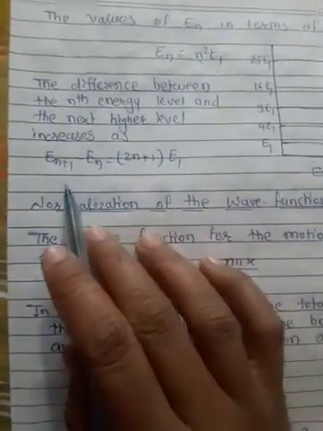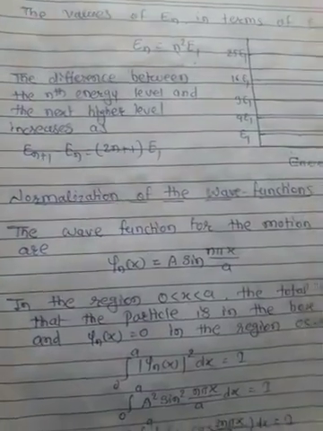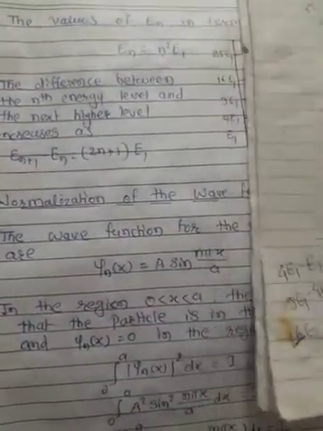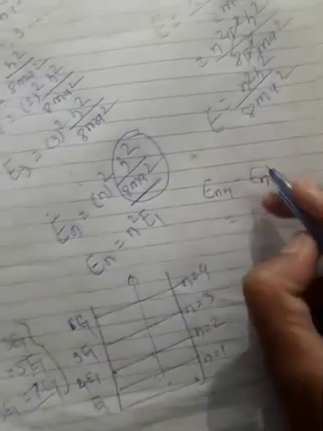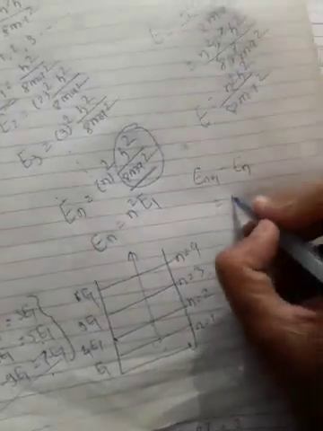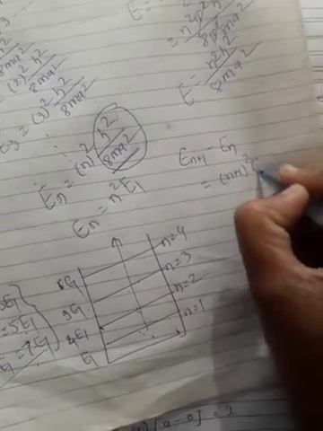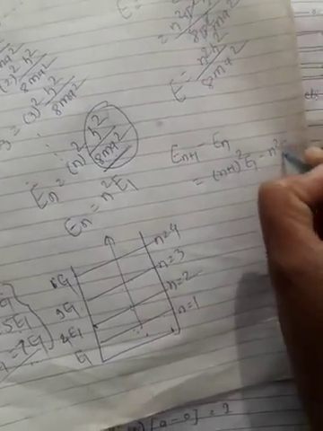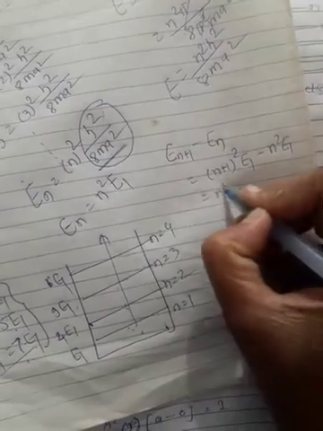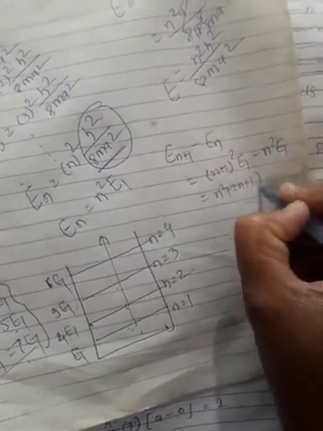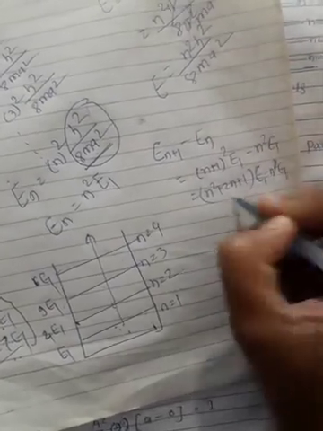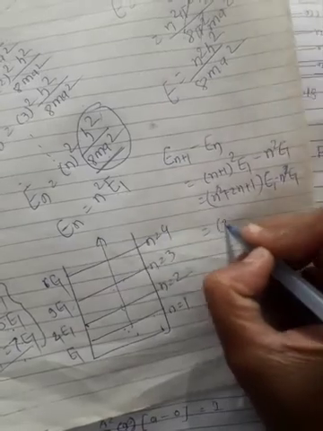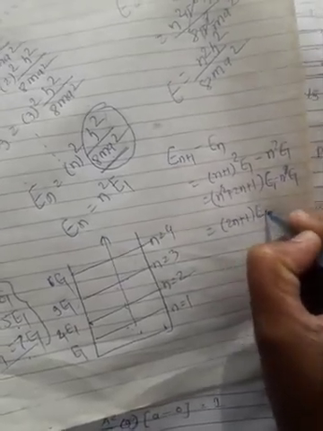Then the difference between the nth energy level and the next higher energy level increases, and this can be written in terms of the formula: E(n+1) minus En. Here n plus 1 gives (n plus 1) whole square E1 minus n square E1. After solving this, we get n square plus 2n plus 1 times E1 minus n square E1. The n square E1 terms cancel. The remaining term is (2n plus 1) E1.